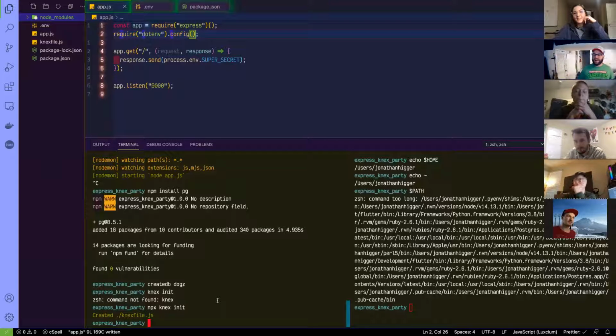And yes, light server is installed globally. When I installed light server, I did npm install -g. What do we think that G stands for, Kevin? Globally. Yes, so I did npm install -g light server, and that's why I have access to that globally on my computer, and that's why I don't have access to Knex globally on my computer.